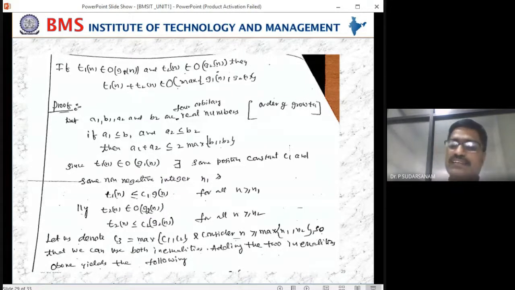Now, is it clear? Any doubt? For the first test, if it is offline, these questions will compulsorily be there: the first 3, whatever I have told, analysis and designing questions, fundamentals of algorithms, this theorem, and the last one, asymptotic notations. From the first unit, these 3 compulsory questions will be there. There is no doubt. You can write and put the question numbers later. These 3 are important.